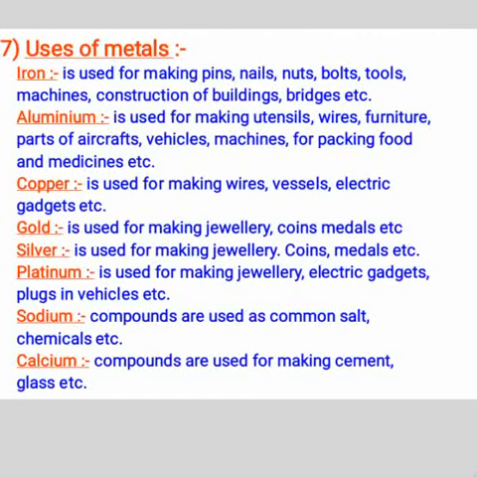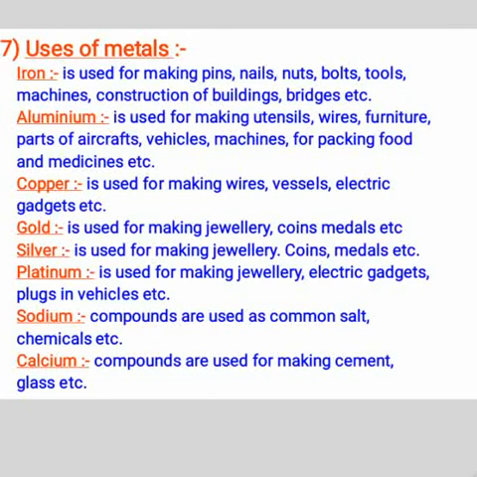It is used for making wires, vessels, electric gadgets, etc. Gold. It is used for making jewelry, coins and medals. Silver. It is used for making jewelry, coins and medals. Platinum. It is used for making jewelry, electric gadgets, plugs in vehicles, etc.